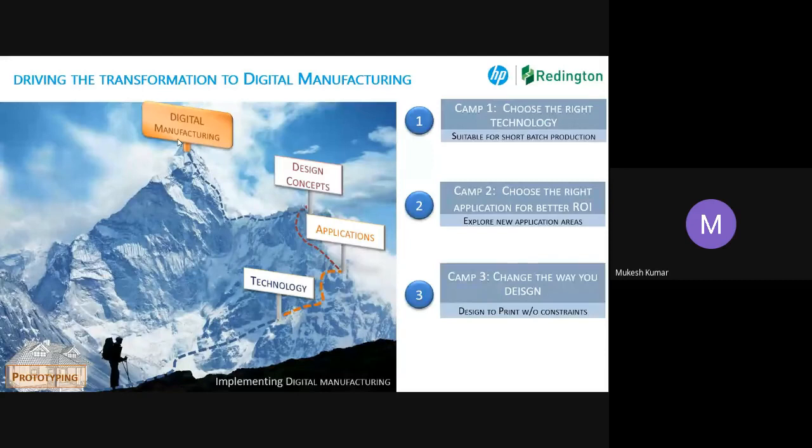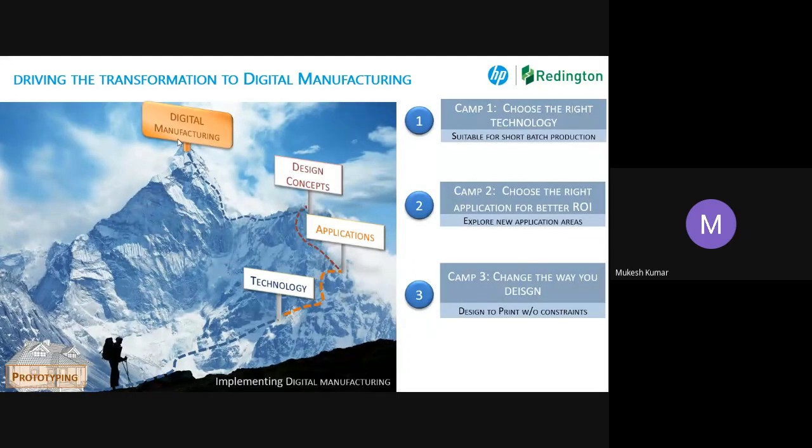Are you able to change the design the way you want? Because in today's conventional manufacturing, there are limitations. You have to add draft angles, you have to make a number of parts and then join them together into an assembly. Those are the challenges. A working assembly in one day is a dream, it's not achievable.